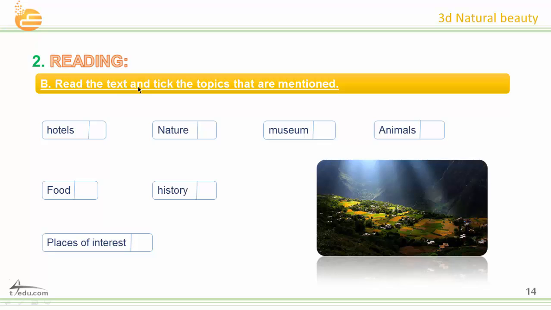Okay, read the text and tick the topics that are mentioned. Hotels, nature, museum, animals, food, history, places of interest. Okay, let's check your answers. Nature, very good. Another one. Animals, yes. Food, excellent. And places of interest.